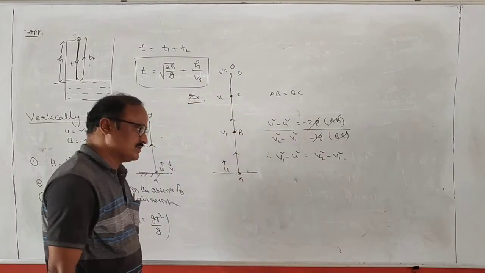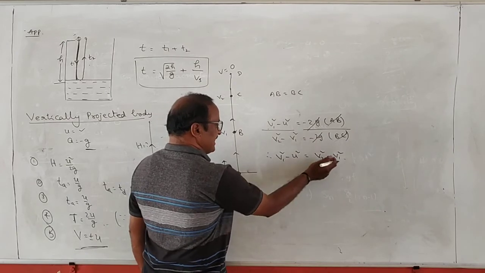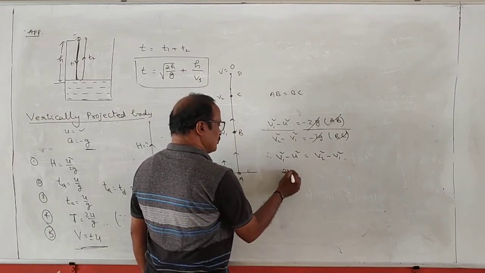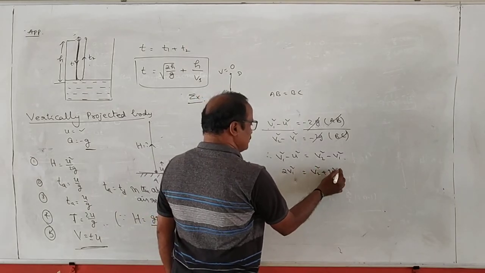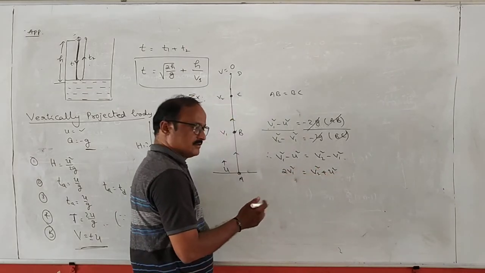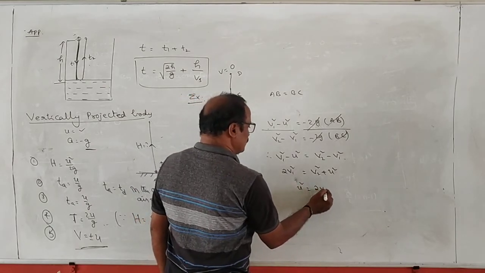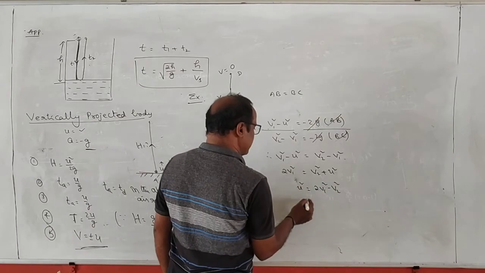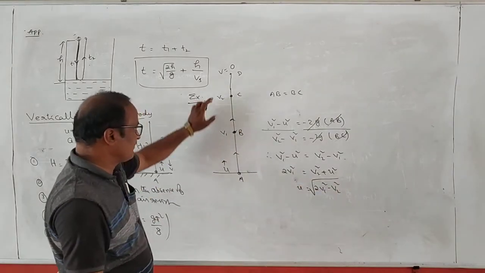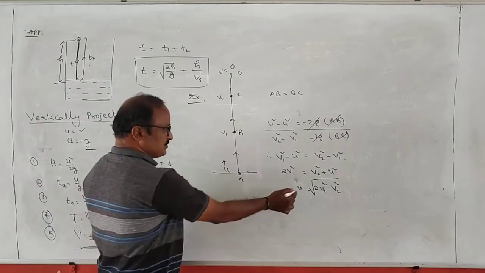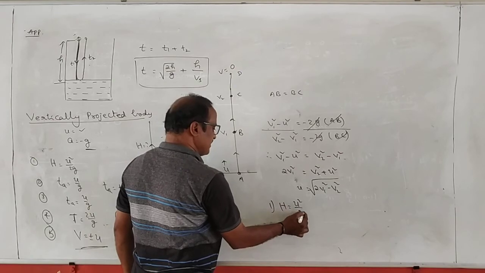So 2v1 square is equal to v2 square plus u square, or u square is equal to 2v1 square minus v2 square. u is equal to root of 2v1 square minus v2 square, in terms of the velocities v1 and v2. Once the u value is known, the maximum height is u square by 2g.